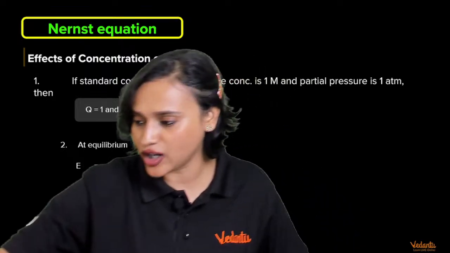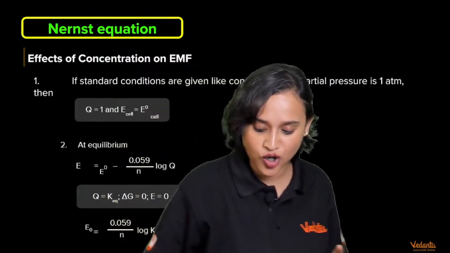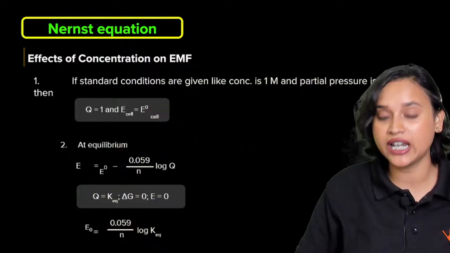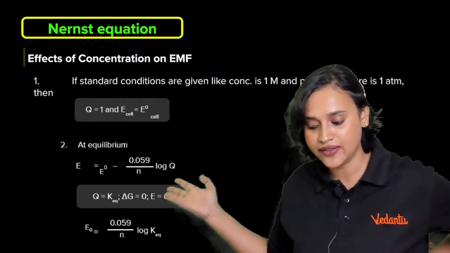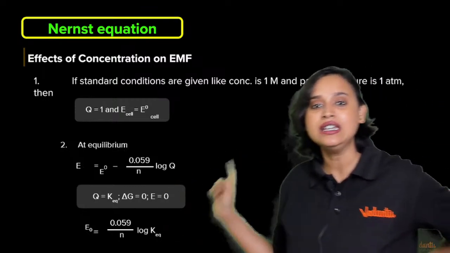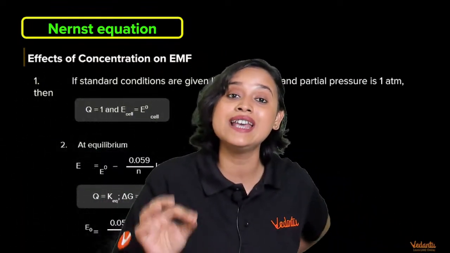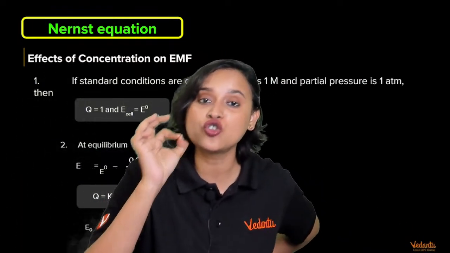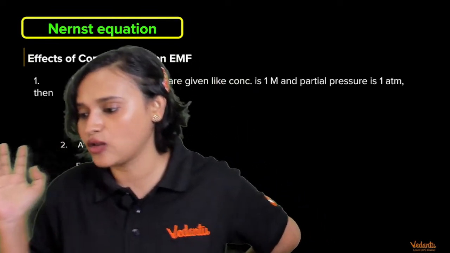Sorry, again, I'm not able to write because my pen charge has gone, everybody. So here what will you be getting? Your E naught is going to be equal to 0.059 divided by n log KEQ. What is KEQ, everyone? KEQ is the equilibrium constant. Clear here, guys? Any doubt here?